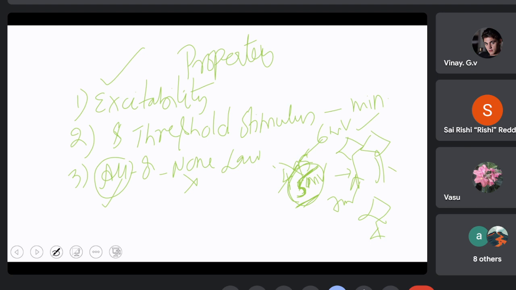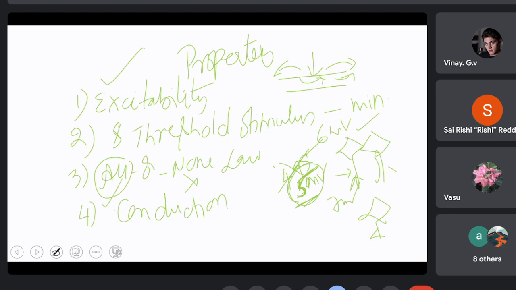In addition to this, a neuron or a muscle has another characteristic, which is conduction. Excitation is not sufficient. Once it gets excited, the excitation has to be conducted all along the length of the neuron, from dendrites to telodendrites or from telodendrites to dendrites.